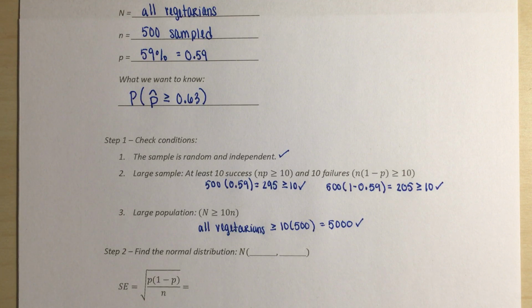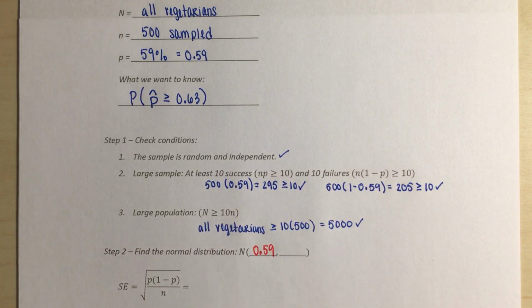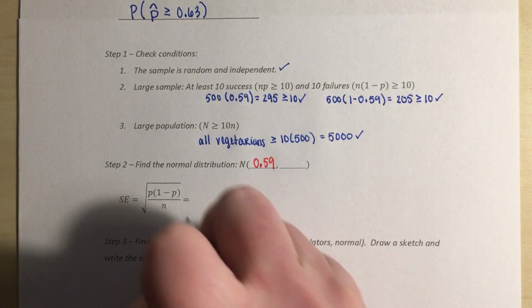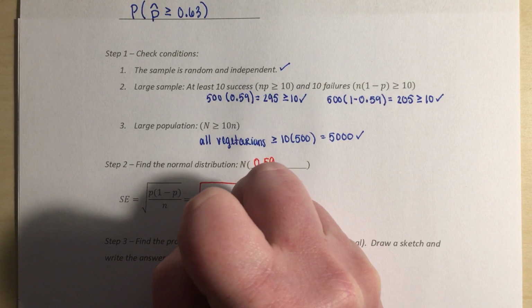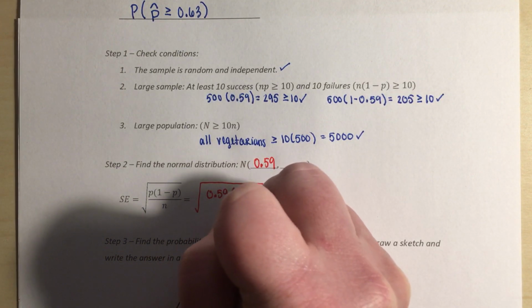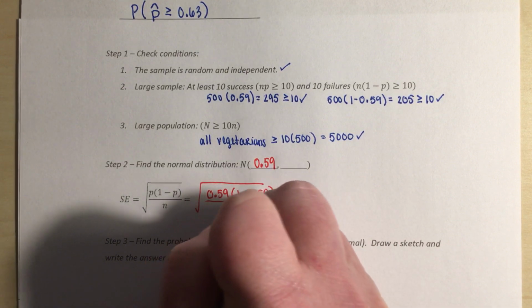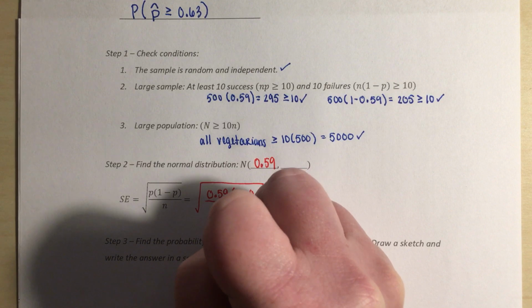All right, so step 2, find our normal distribution. Okay, so our P, again, is 59%. So that's our 0.59. That's going to be our mean for our normal distribution. And we're going to plug this into our standard error formula: 0.59 times 1 minus 0.59 divided by our sample size, which was 500 this time.